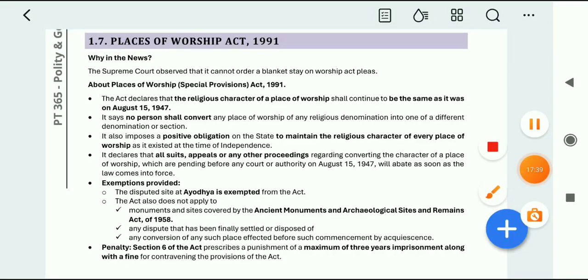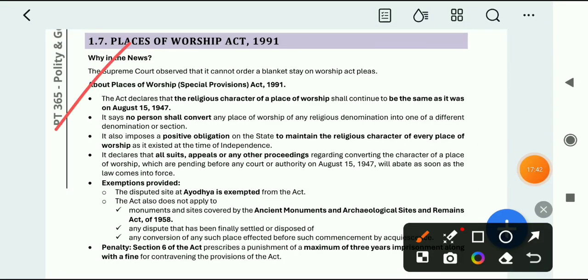What is this act related to? The Supreme Court observes that it cannot order a blanket stay on the Places of Worship (Special Provisions) Act, 1991. The Supreme Court observed that it cannot order a blanket stay on the Worship Act, which concerns where to worship and how to worship. The Supreme Court is actually giving its order.